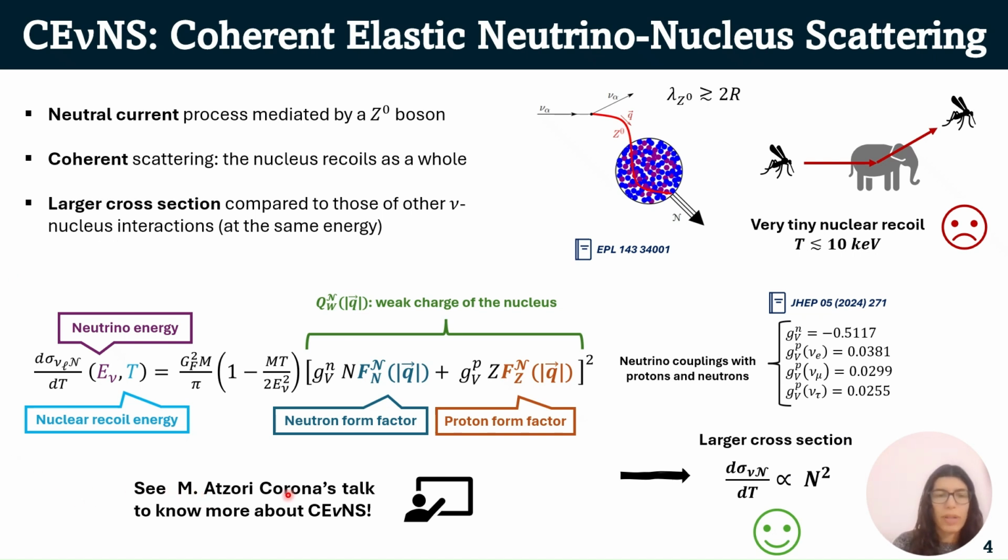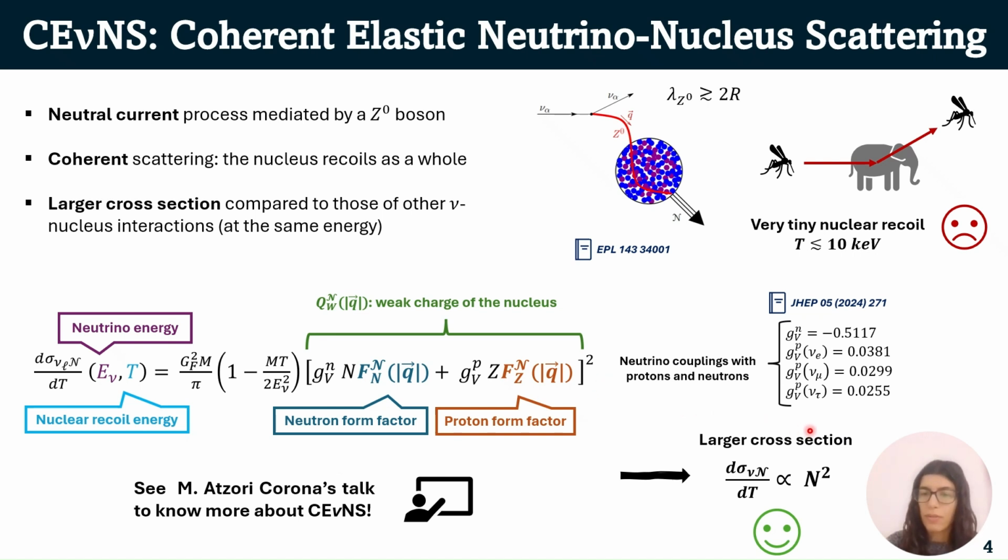This cross-section depends on different quantities, for example neutrino energy and the nuclear recoil energy T, but we also have this quantity, which is the weak charge of the nucleus, which depends on the two form factors, the neutron and proton form factors, which account for the distribution of protons and neutrons inside of the nucleus, and it also depends on these neutrino couplings with protons and neutrons.